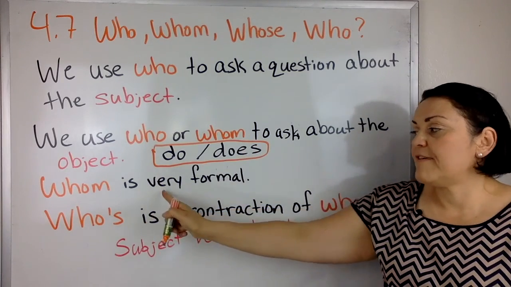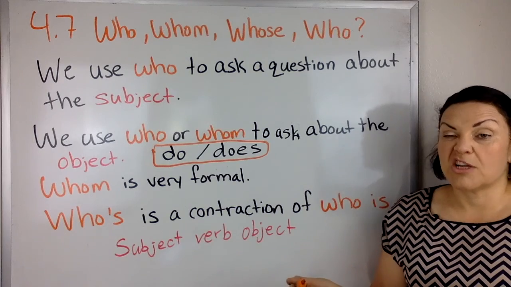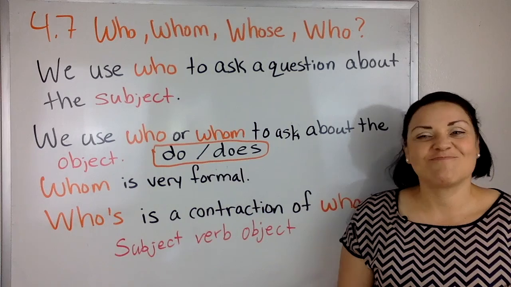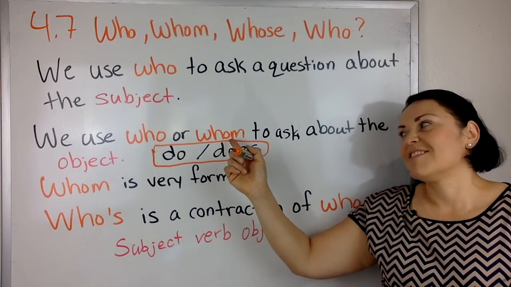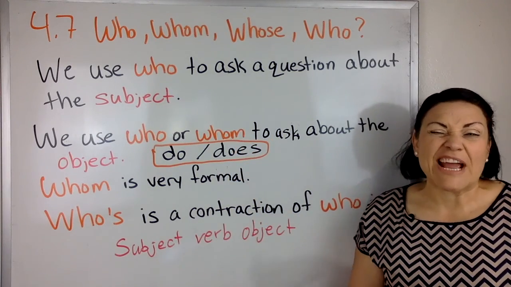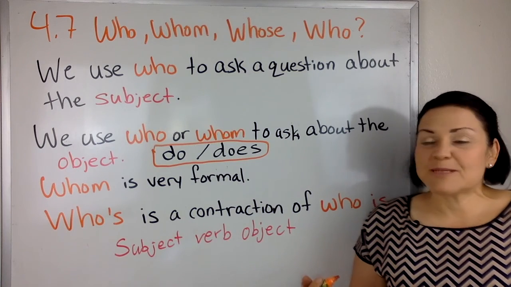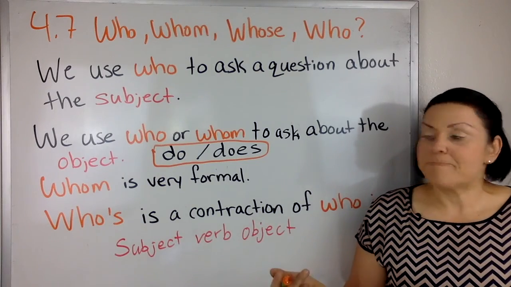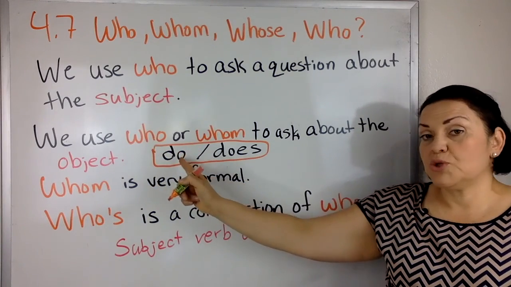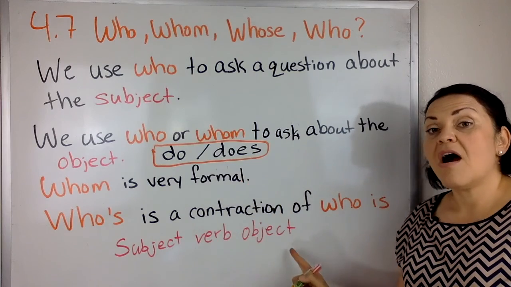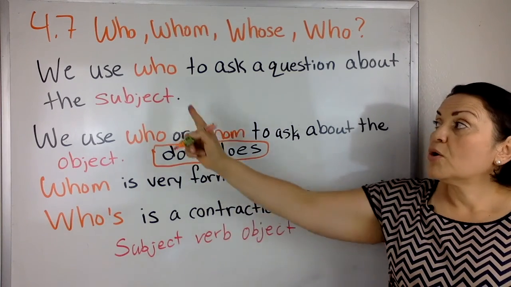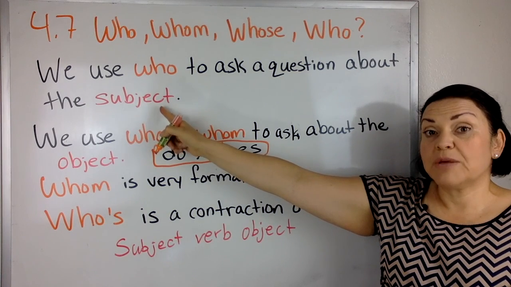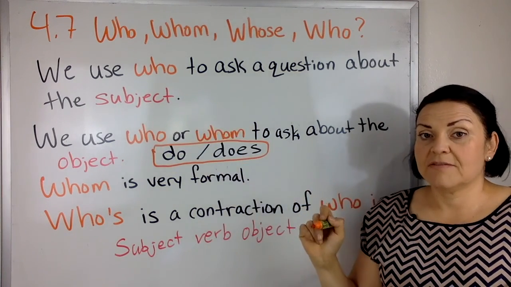Whom is a very formal word. Almost all the time, we do not use whom. Sometimes you will see it in writing, but people don't speak, and most of us don't write with that word. But who will use do and does because it's about the object. Who can be used in the subject of a question.